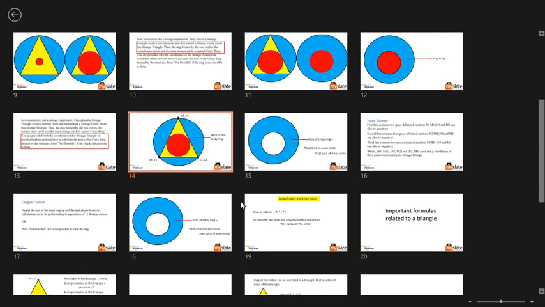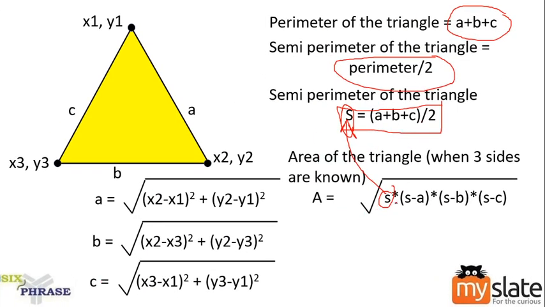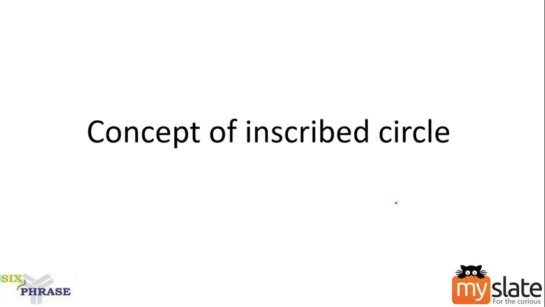So we have read all the important formulas related to a triangle. After this, I should focus on the two circles, the outer circle and the inner circle. There is a precise mathematical term for these, which is what we call the inscribed circle.